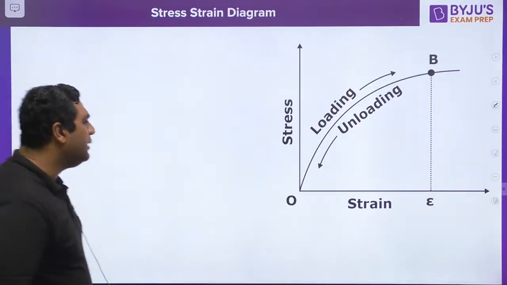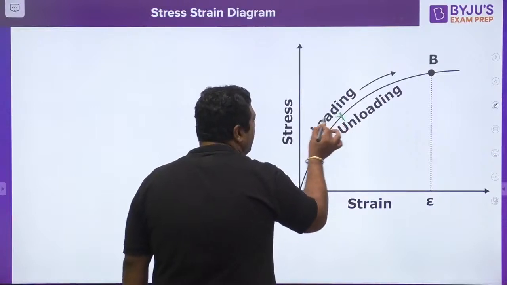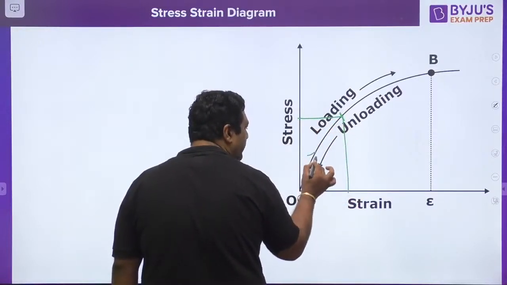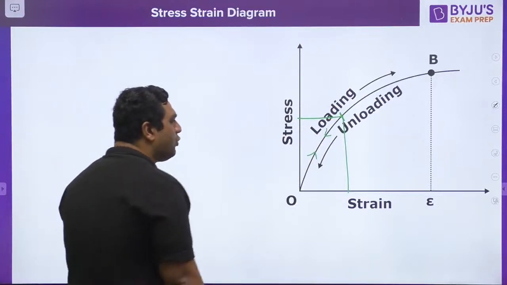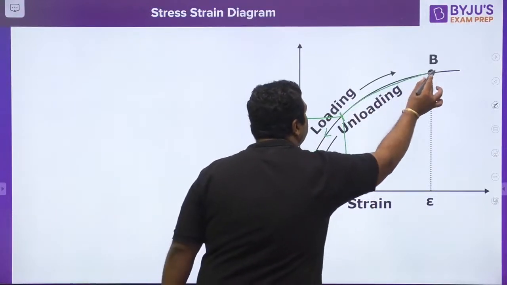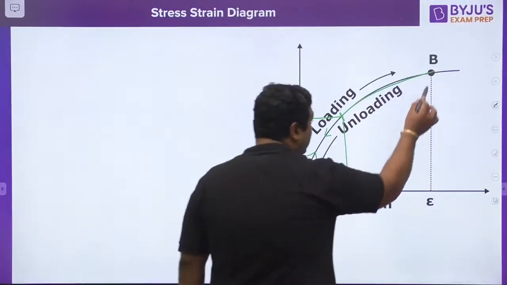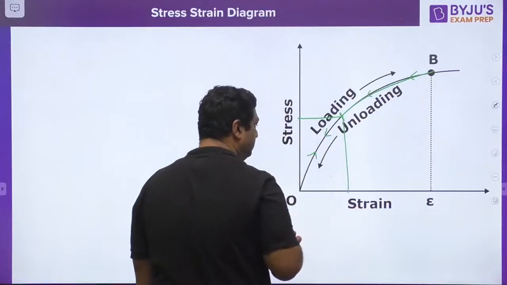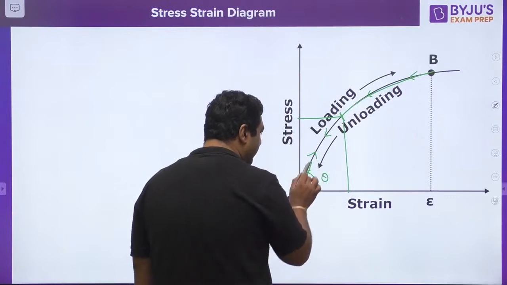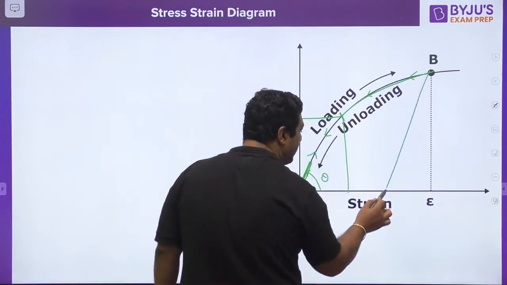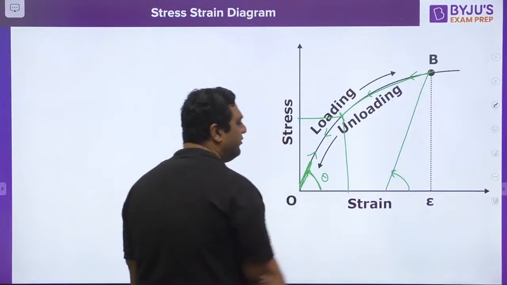So my dear, when we are talking about this loading unloading diagram, let us say this is the elastic limit. If you are going to load up to the elastic limit and then unload, it will come back. But if you load it beyond the elastic limit, then unloading will not result in coming back. Now unloading will be following this curve. So unloading will be parallel to this curve. This theta will be followed by this theta. Both the thetas will be the same.